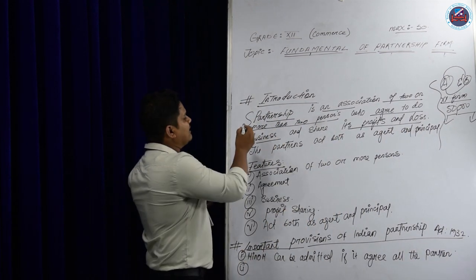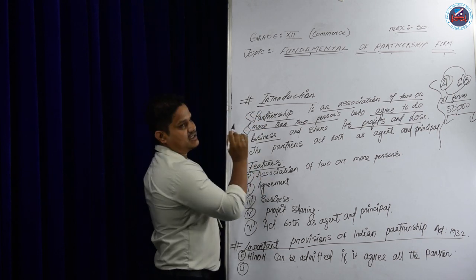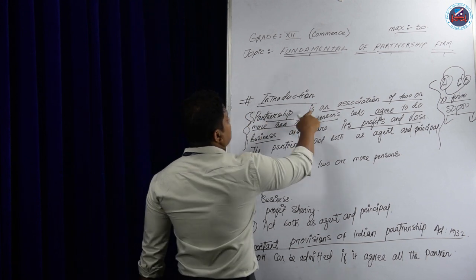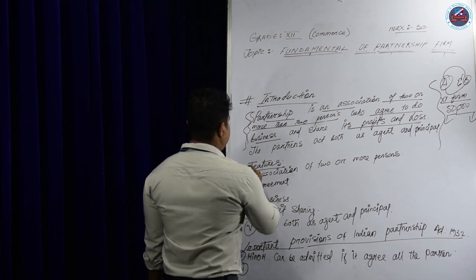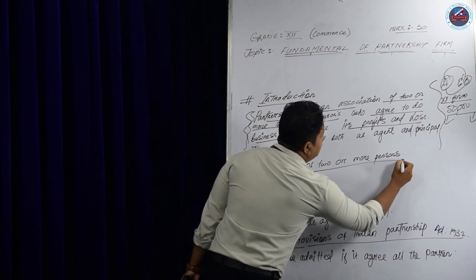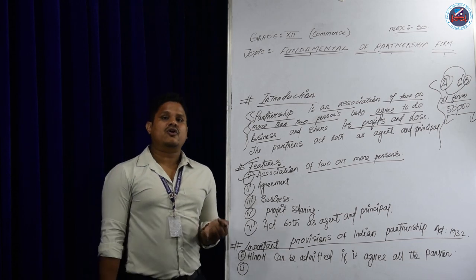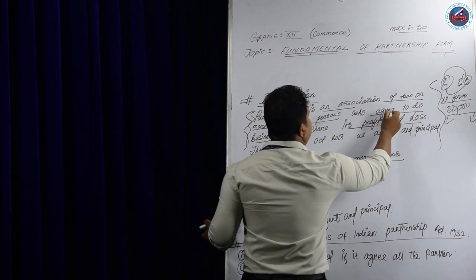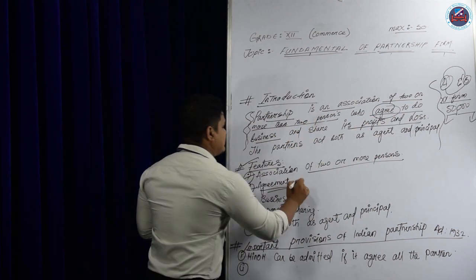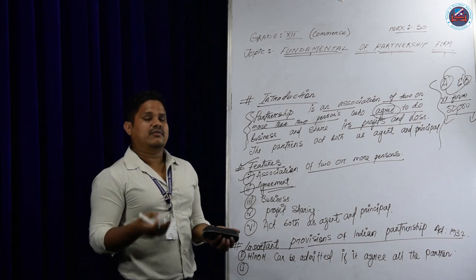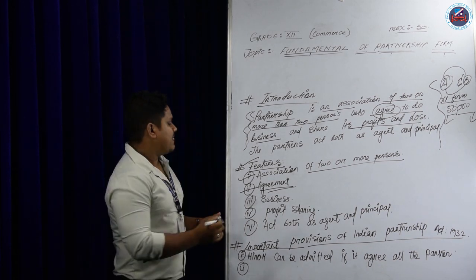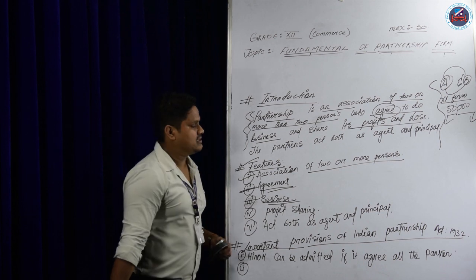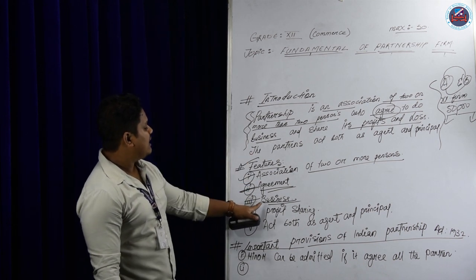See, whatever we have learned in the concept are called the features. Partnership is an association of 2 or more than 2 persons. What is the feature? Association of 2 or more partners. The feature says that partnership needs 2 or more than 2 partners. Next is agreement. That means an agreement will be needed. The agreement can be written or oral, but it is preferable to write it. After that, business. They have to do a legal business. The feature says that the partnership should do a legal business.